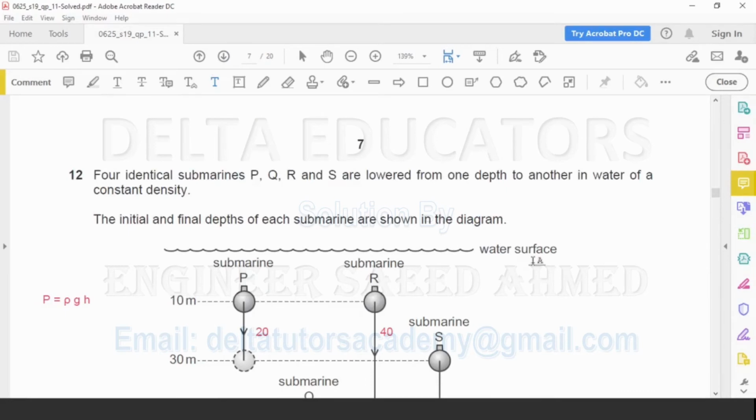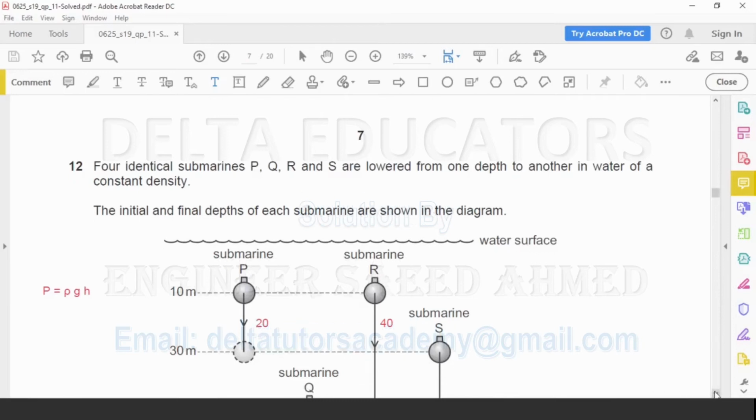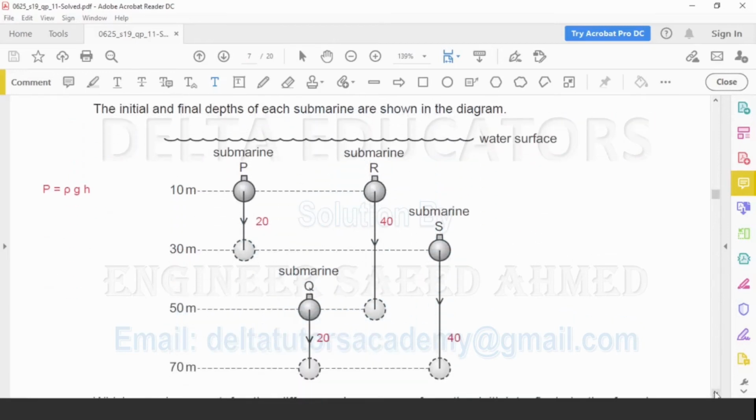Question number 12. Four identical submarines P, Q, R and S are lowered from one depth to another in water of a constant density. The initial and the final depth of each submarine are shown in the diagram. Okay, here we have 4 submarines P, R, Q and S. This P is lowered from a depth of 20 meters to 40 meters, this one from 20 meters, and this one is lowered to 40 meters.